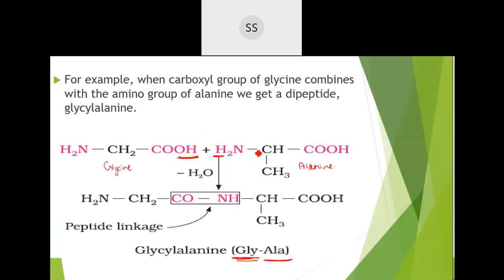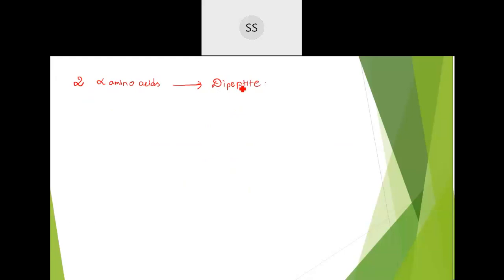The reason is the condensation of two alpha amino acids. So remember, when two alpha amino acids combine together, it is called a dipeptide, but the number of bonds present is only one. Now, if three alpha amino acids are fused together, it will be called a tripeptide, but the number of bonds between them will be only two. Three alpha amino acids, but two bonds.